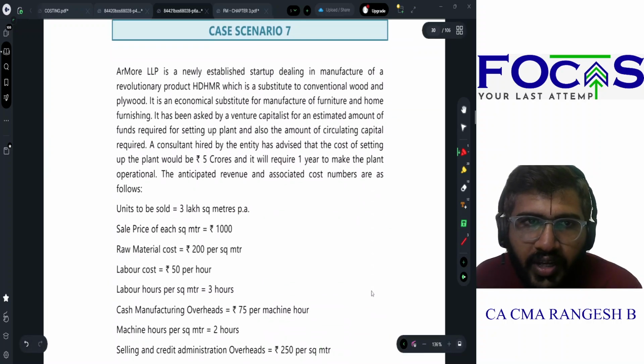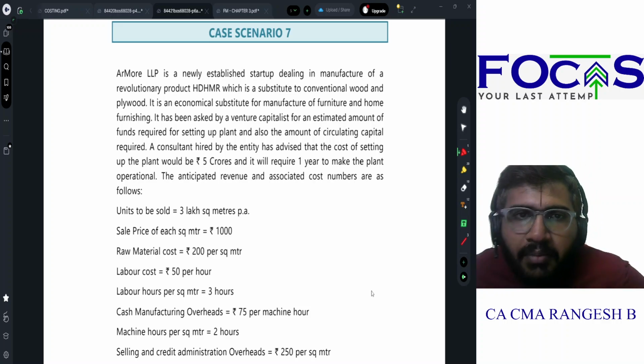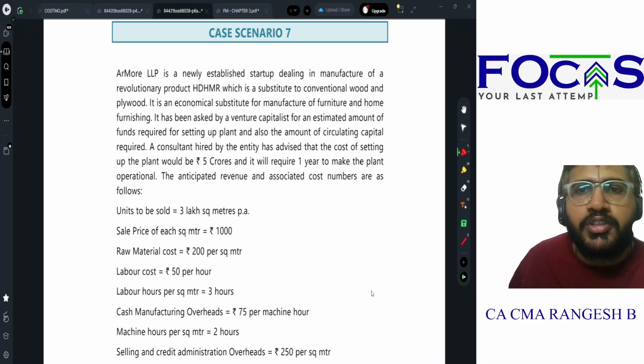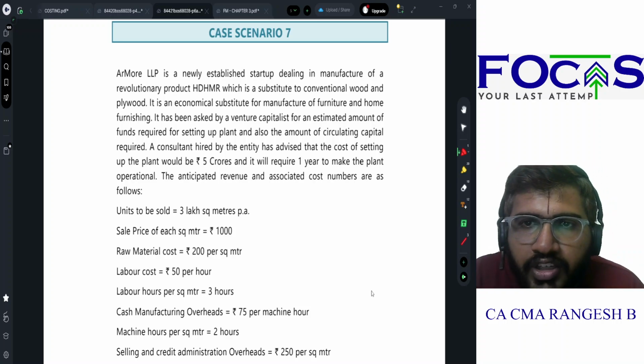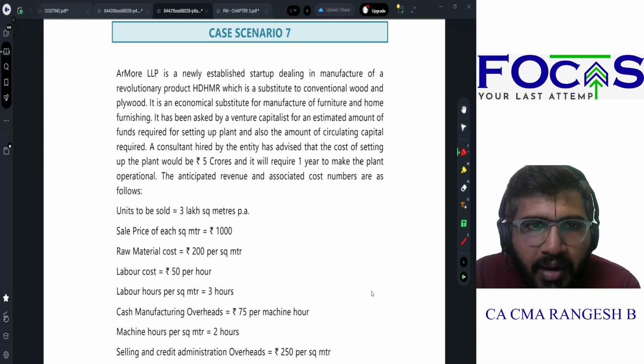Now let us go to case scenario 7. Armor LLP is a newly established startup dealing in manufacture of a revolutionary product, HDHMR, which is a substitute to conventional wood and plywood. It is an economical substitute for manufacture of furniture and home furnishing. It has been asked by venture capitalists for an estimated amount of funds required for setting up a plant and circulating capital required. Circulating capital and working capital.